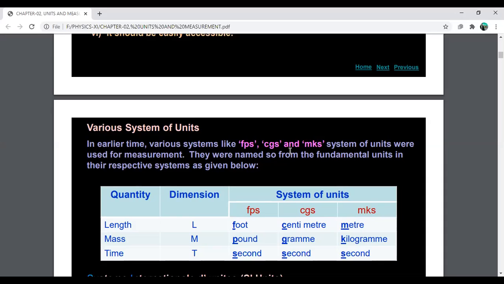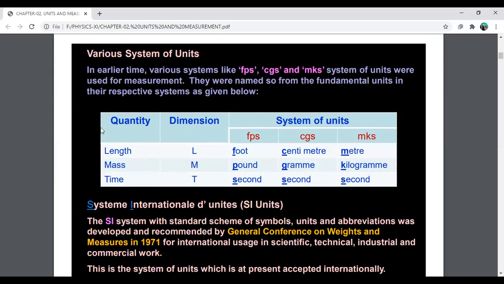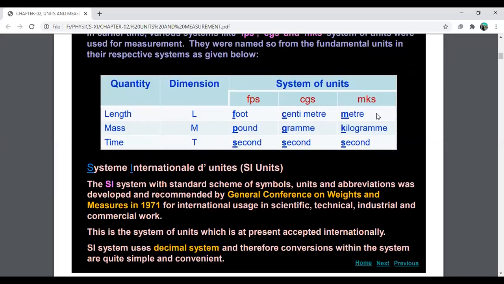Try to understand here. The physical quantity is length and its dimension is L, which will be discussed later. Its unit in the FPS system is foot, in the CGS system is centimeter, and in the MKS system is meter.